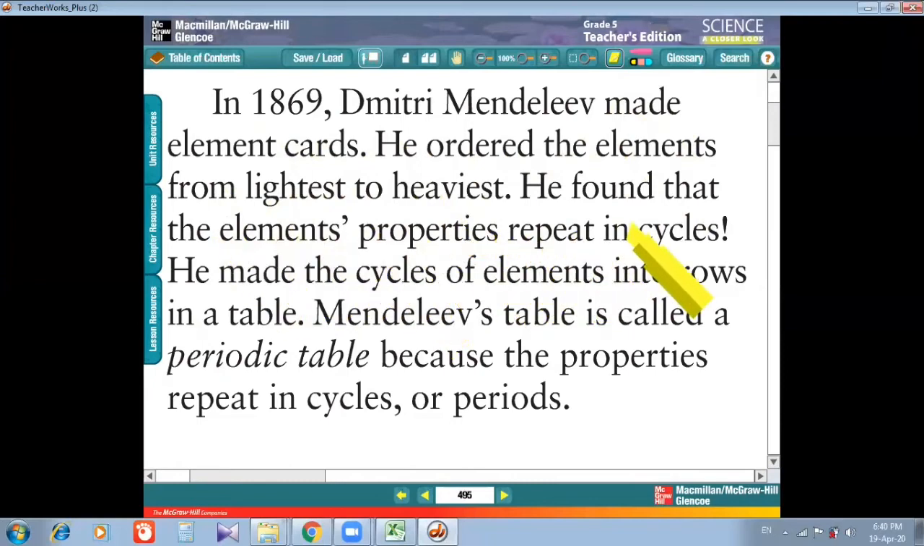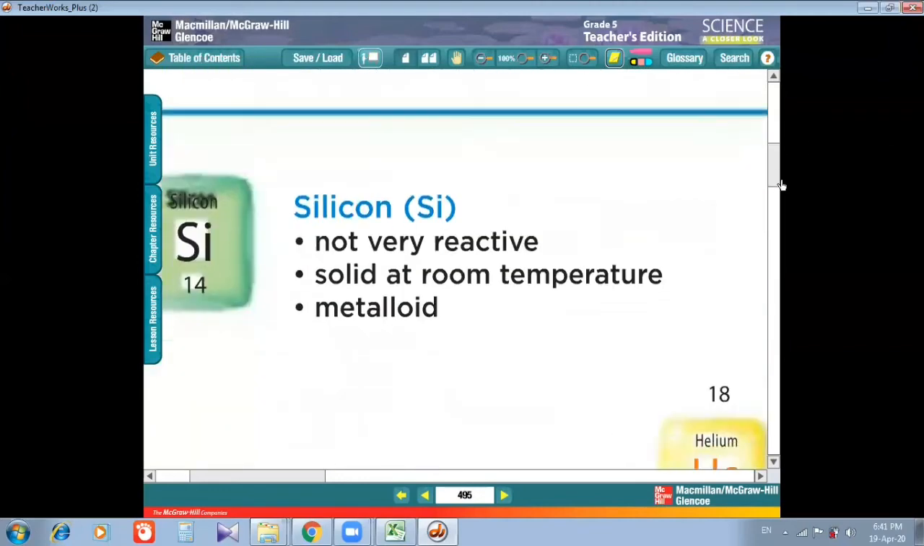When he arranged all the elements from lightest to heaviest, he found out that the elements' properties are repeating in cycles. They are repeating continuously. He made the cycles of elements into rows in a table. Then he made rows and columns in the periodic table. What are these? Just wait, I'll tell you. Mendeleev's table is called a periodic table, which is shown below.